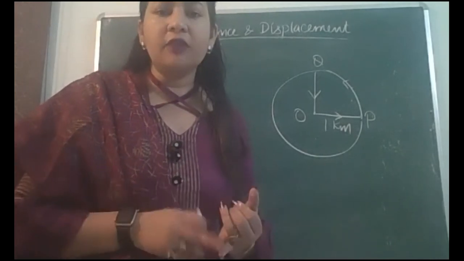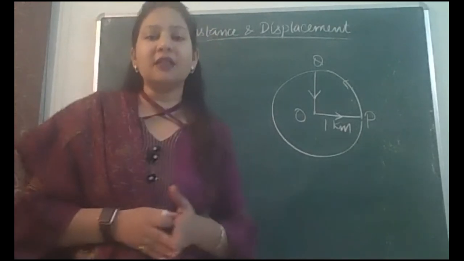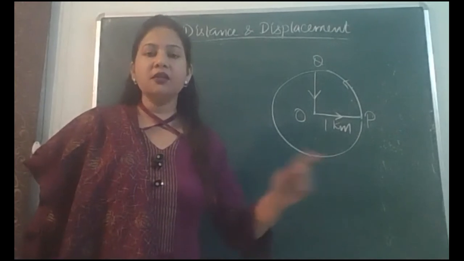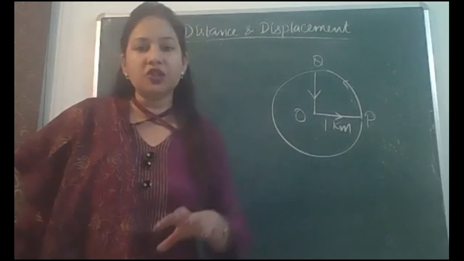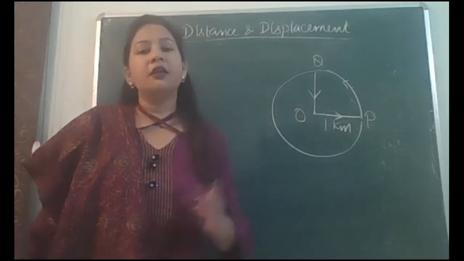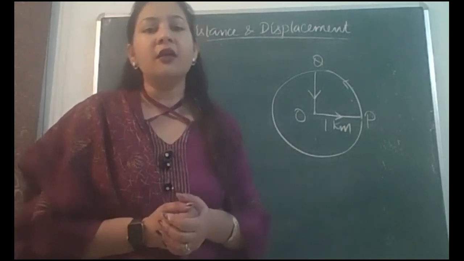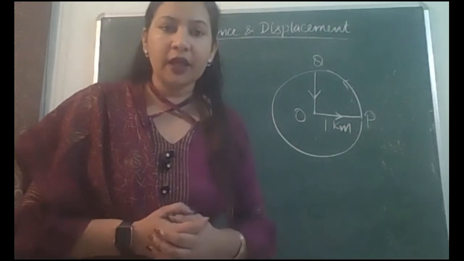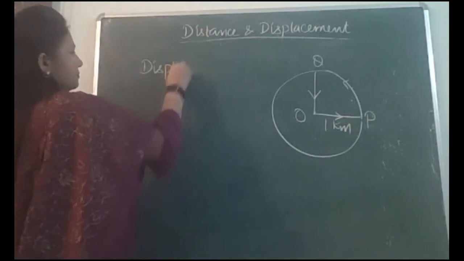So note it down, we had written in the differences that displacement can be 0. This is the example where displacement can be 0. Always note down, when the particle returns back to the original starting point after completing the journey, its displacement will be 0 because there will not be any distance between starting point and final point. Okay, clear? So displacement is 0 in this case.